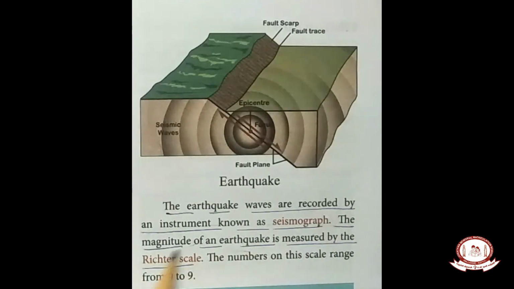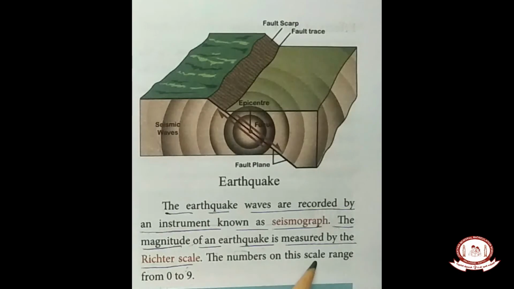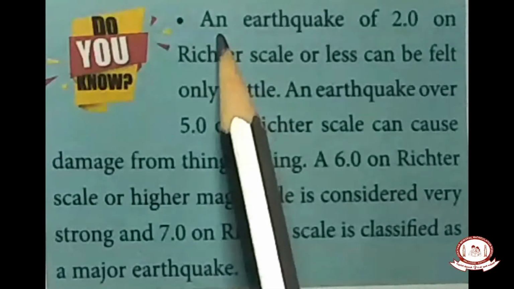Okay. So the magnitude of an earthquake is measured by the Richter scale. How do you measure this earthquake? Earthquake is measured by a unit called the Richter scale. Numbers on the scale range from 0 to 9. Children, I already told you that the earthquake is measured on the Richter scale.